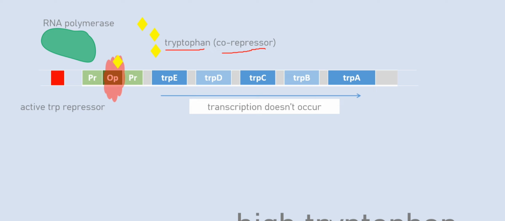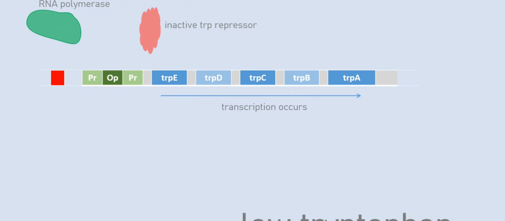The reason why the tryptophan is a co-repressor when there is high tryptophan in the cell environment is that it regulates and keeps the concentration of the tryptophan molecules in the cell at a regulatory level. So when there is high tryptophan, the cell sees that it doesn't need too much, so it stops the production so that a surplus does not happen.